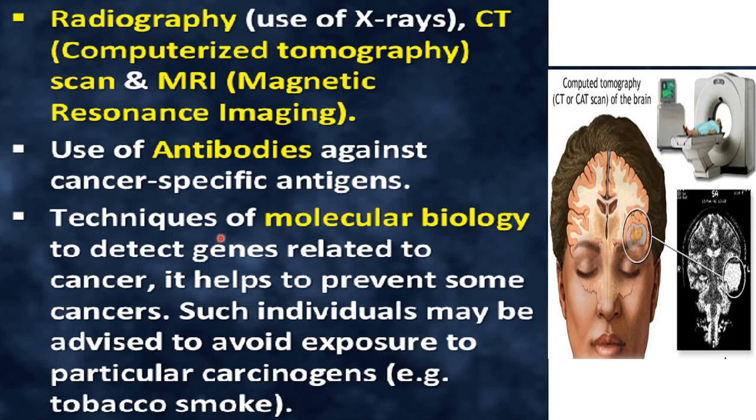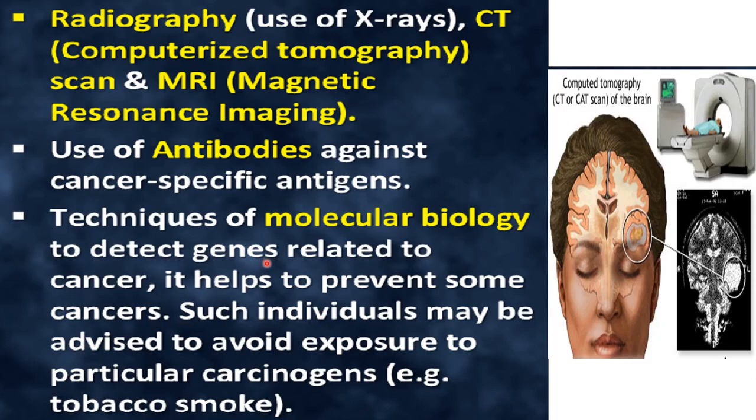The next is techniques of molecular biology to detect genes related to cancer. What is done here? Genes means segments of DNA. Mutations are present in the DNA which cause cancer. So in molecular biology techniques, those genes are detected, to check whether any mutation is present in that gene or not. So it helps to prevent some cancers, right?